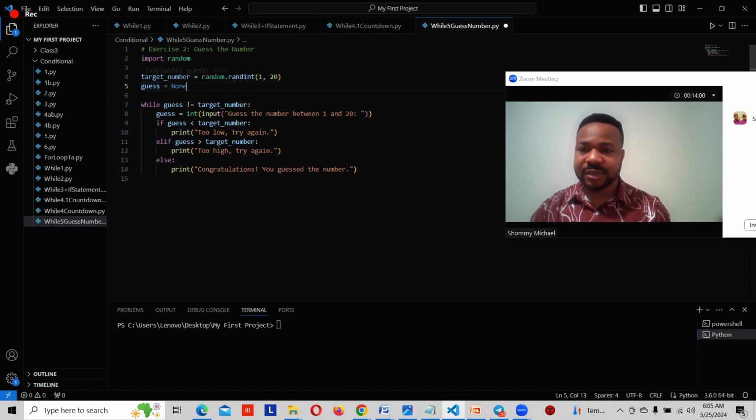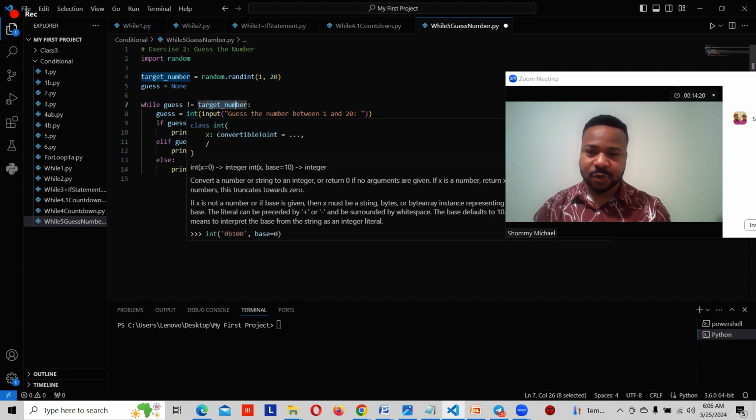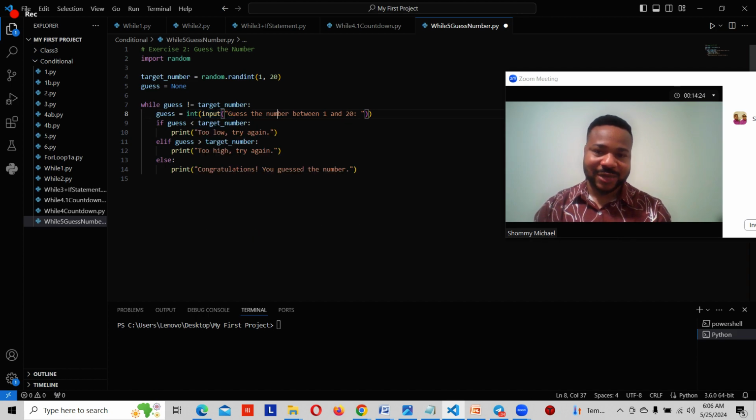We now said guess is equal to None. We said while guess is not target number, guess is equal to integer, input the guess number between 1 to 20.